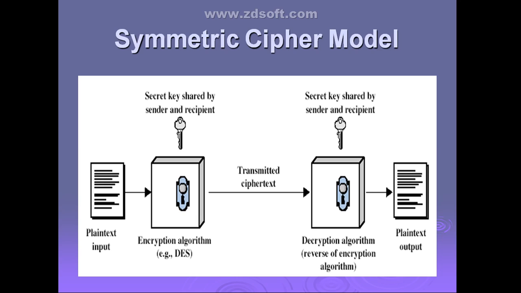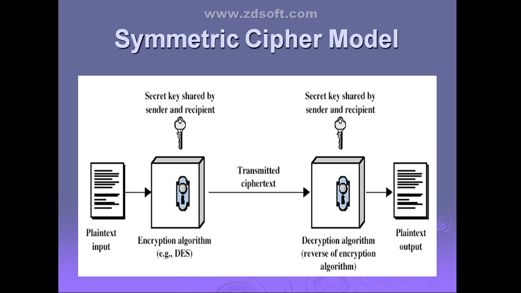the algorithm may use the substitution technique or it may use the transposition technique. Again, at the end of this chapter we are going to study the different substitution techniques and transposition techniques used in the encryption algorithm. Clear, guys? The second one is the encryption algorithm. The encryption algorithm performs various substitutions and transpositions on the plain text to get the ciphertext. Clear?